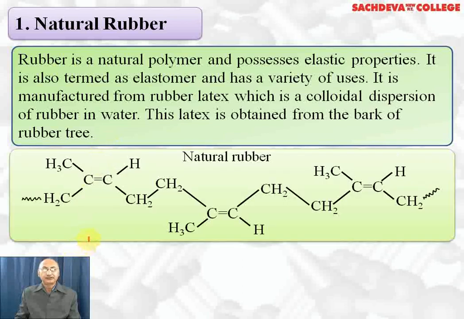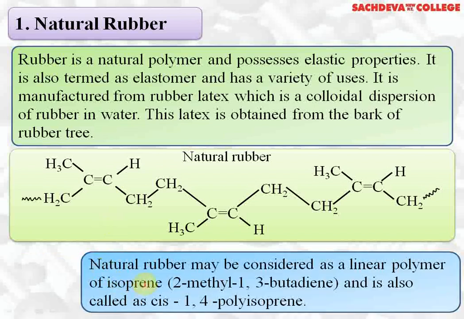This is the structure of natural rubber. The monomer of natural rubber is isoprene. We also call it 2-methyl-1,3-butadiene, which gets polymerized. Its cis form gets polymerized to form natural rubber. Therefore, it is called poly-cis-isoprene. And if we polymerize trans-isoprene, we get a rubber-like substance called gutta-percha. Natural rubber may be considered as a linear polymer of isoprene.